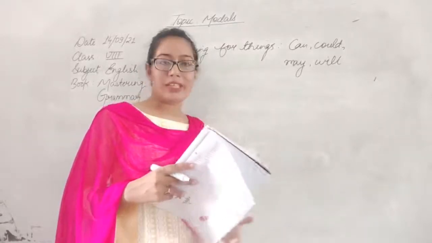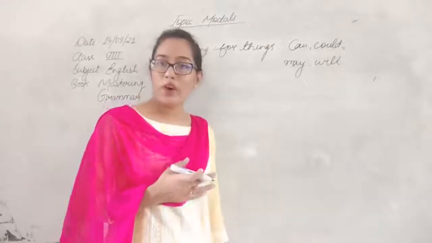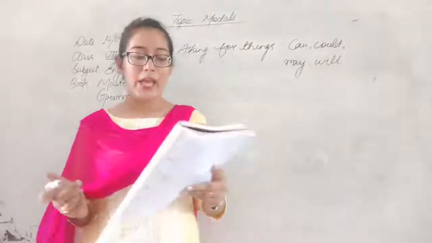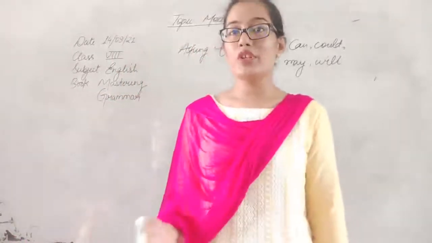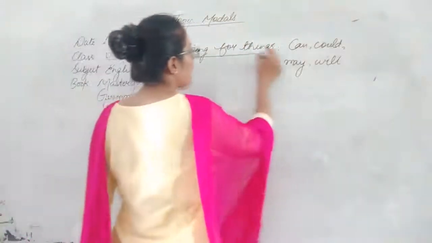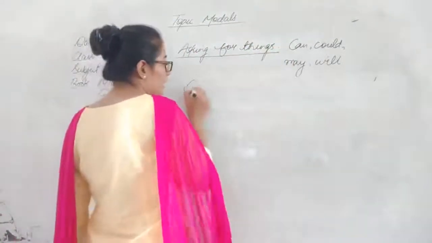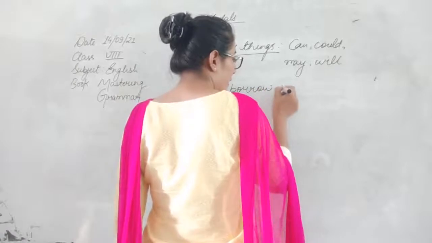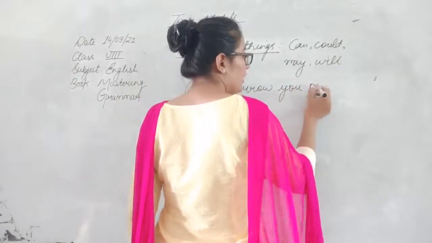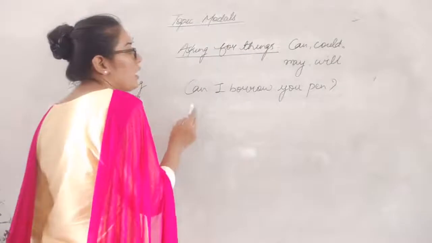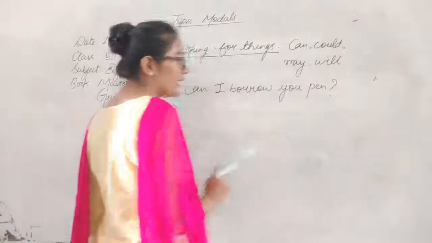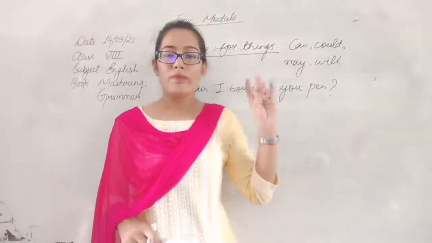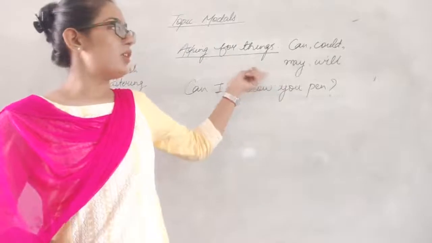to ask for things, कुछ पूछने के लिए, to ask for something we use can or could. For example, can I borrow your pen? So you are asking for something, that's why heading is given asking for things. So you would say, can I borrow your pen? So beta, in this you are asking a question that can you take his pen, his or her pen. Okay. So in this can, could, will and may is being used to ask question.